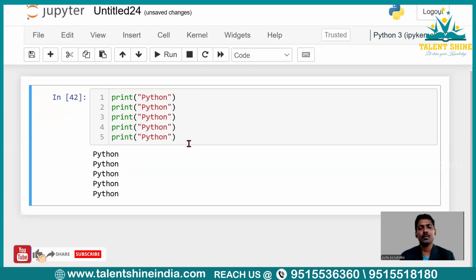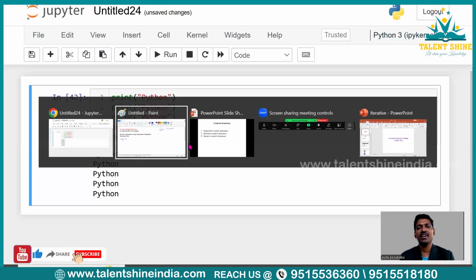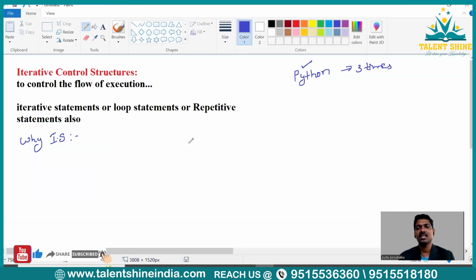Now, the problem arises when the task is to print Python 1,000 times. If I ask you to print the same thing 10,000 times, or 1 lakh times on the screen, now problems will arise. When so many times are given, the problem arises.